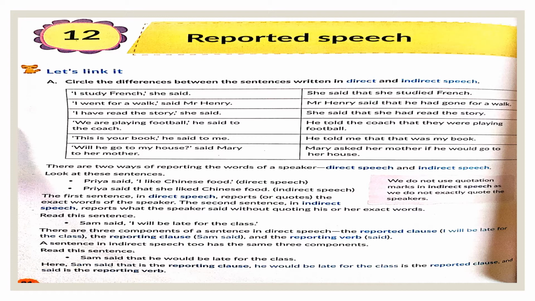In the indirect speech, let us convert the same sentence into indirect speech. I will tell you the rules of the transformation in the same video in the next slide. But first see the example. Sam said that he would be late for the class. Sam said, again, it is the reporting clause. That he would be late for the class. So Sam said that is the reporting clause. He would be late for the class, what he said, is the reported clause. And again said, the verb here, is the reporting verb.